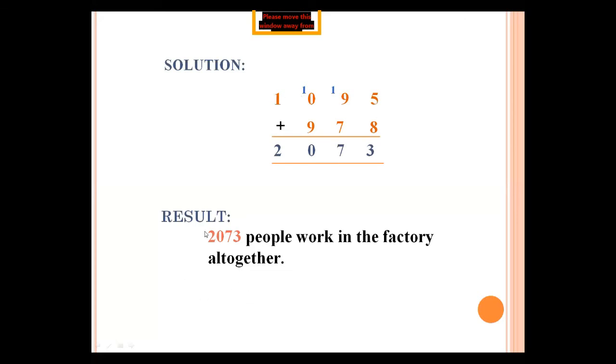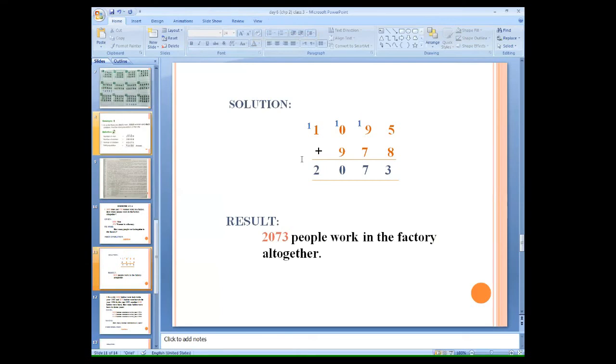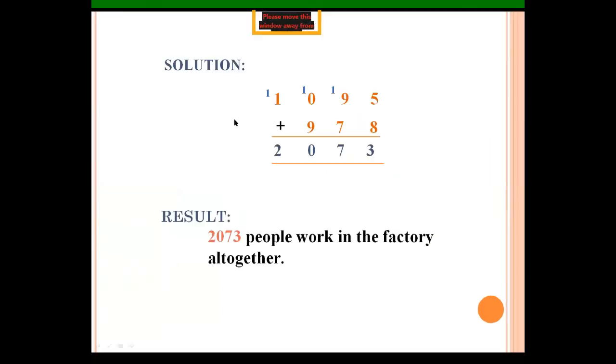Now the result is 2073 people work together in a factory all together. What's the number of total people who work in the factory? 2073. Okay. So how many steps did you follow in these problems?